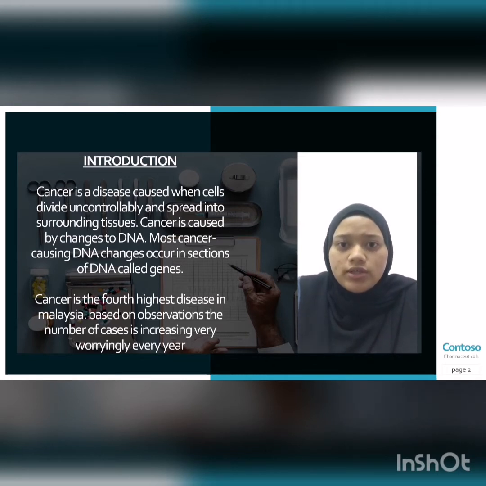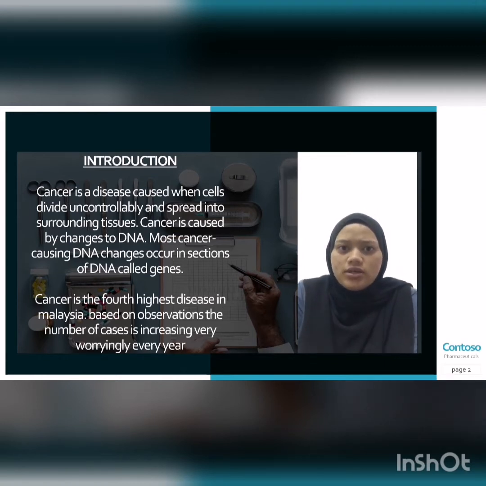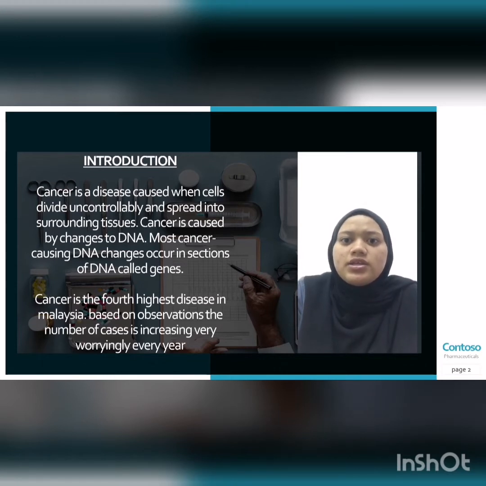Today, the big topic we have discussed is cancer in Malaysia. For introduction, cancer is a disease caused when cells divide uncontrollably and spread into surrounding tissue. Cancer is caused by change to DNA. Most cancer-causing DNA changes occur in sections of DNA called genes. Cancer is the fourth highest disease in Malaysia based on observation. The number of cases is increasing very rapidly every year.